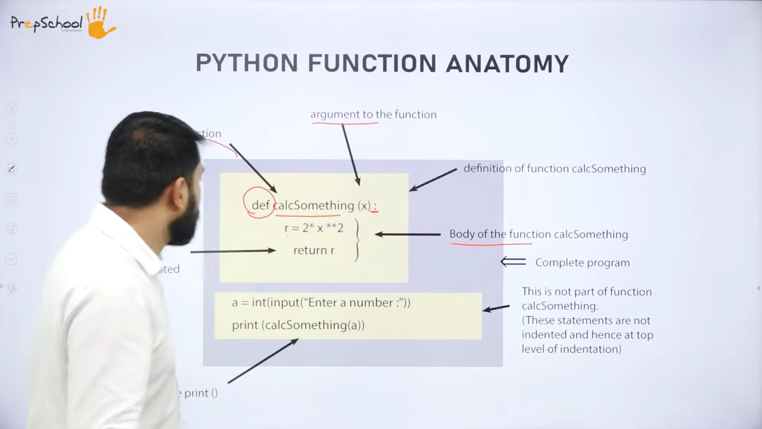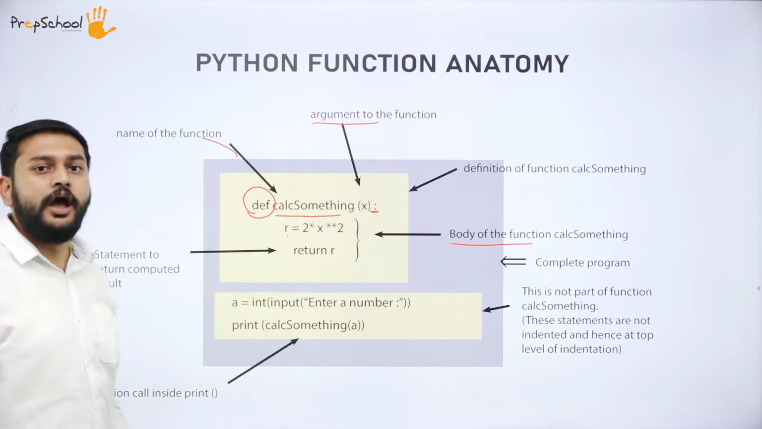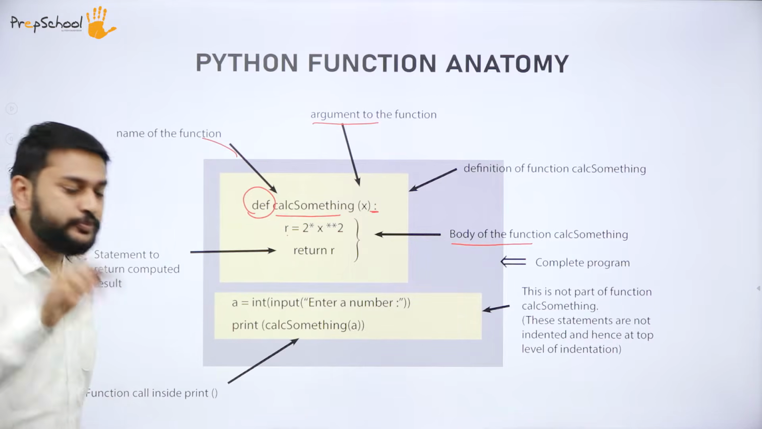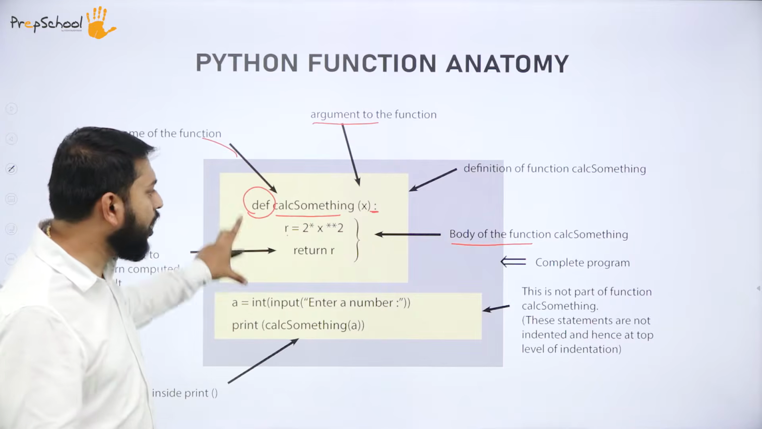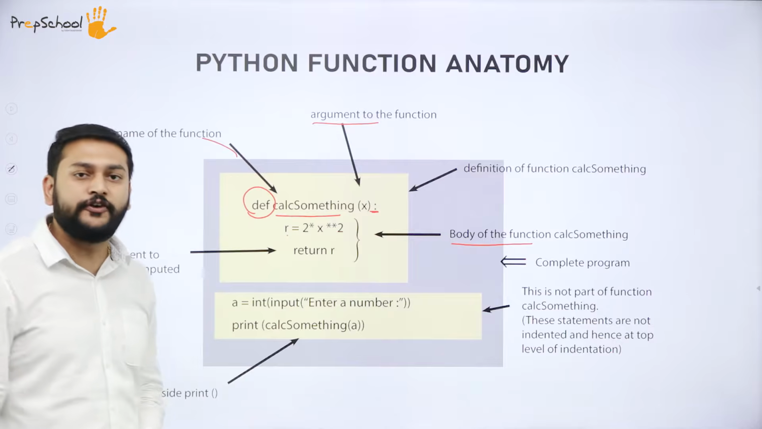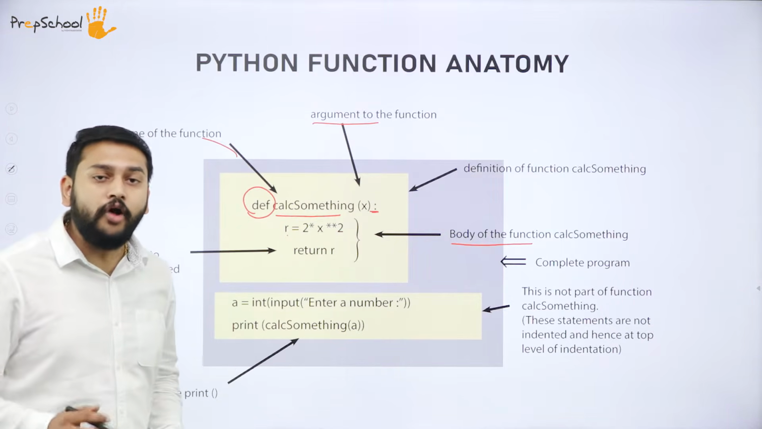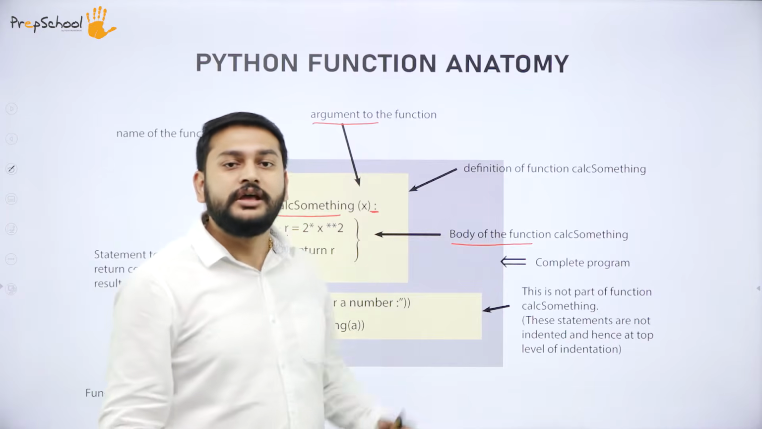Hope you have got a fair idea with respect to the skeleton anatomy of the function. So please observe, I have defined the function. This is what I will call the definition of the function. You are trying to define what exactly this function is trying to do. But my dear students, where do you call it? How do you call it? What is the syntax to call this function?